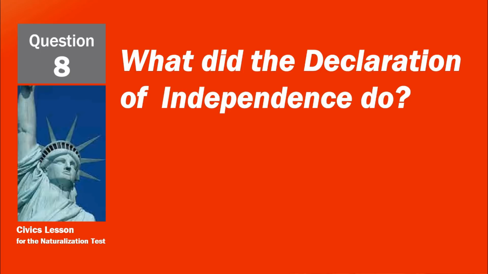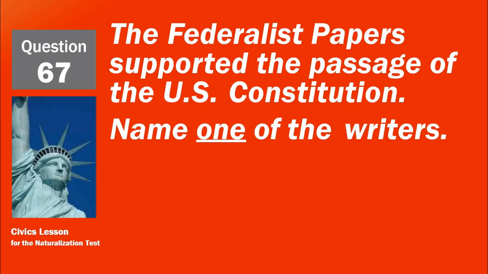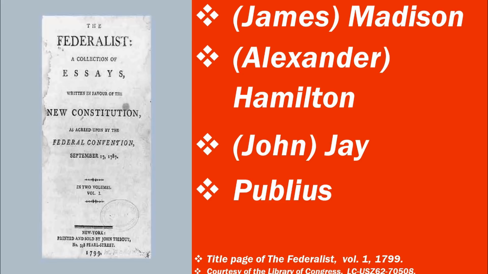What did the Declaration of Independence do? Announce our independence from Great Britain. Declared our independence from Great Britain. Said that the United States is free from Great Britain. The Federalist Papers supported the passage of the U.S. Constitution. Name one of the writers. James Madison, Alexander Hamilton, John Jay, Publius.